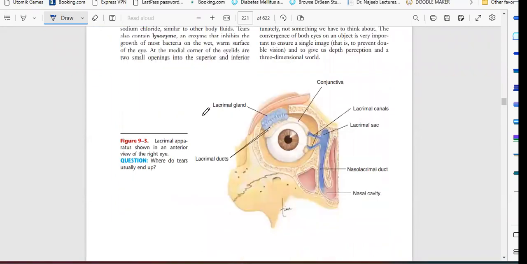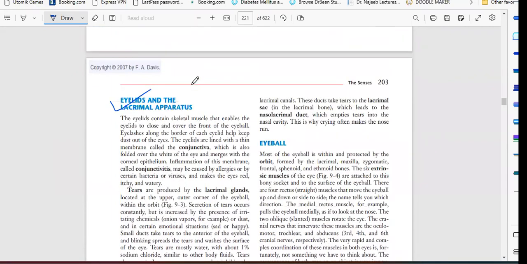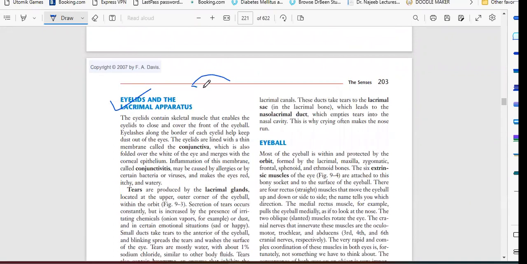So basically this is the eye, and above the eye we have the eyelid. The eyelid has eyebrows as well as hair. Why do we have this hair and why do we have the eyelid? It is to protect the eyes from the outer environment, which harms the eyes. Dust is very harmful to our eyes.